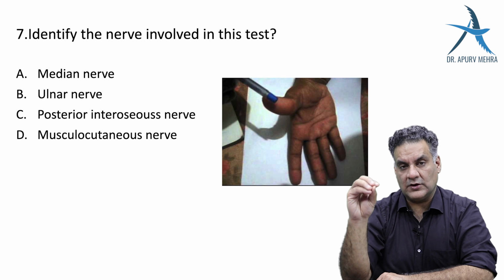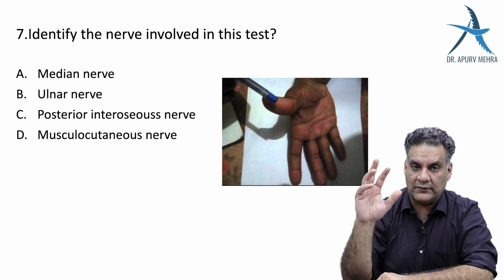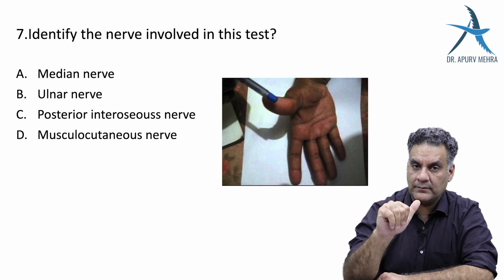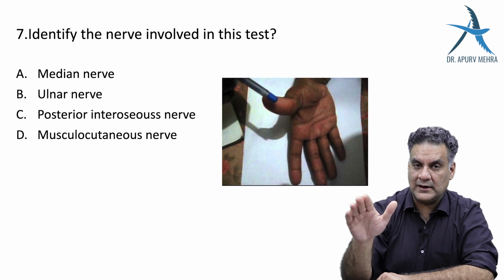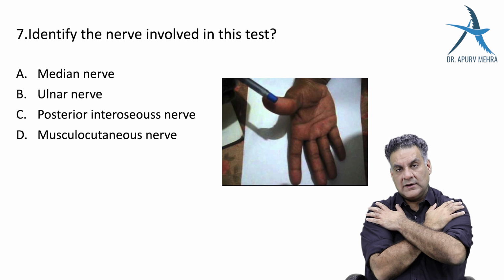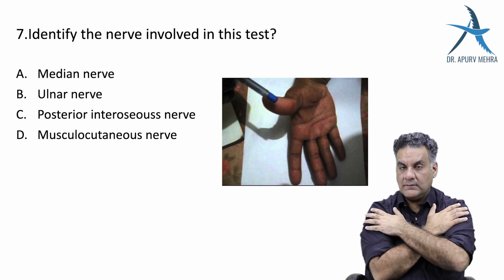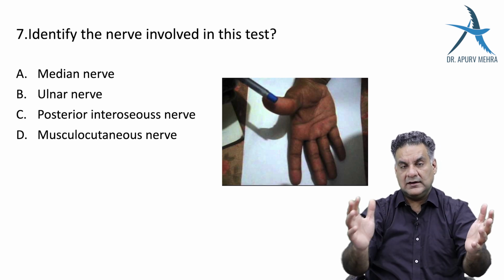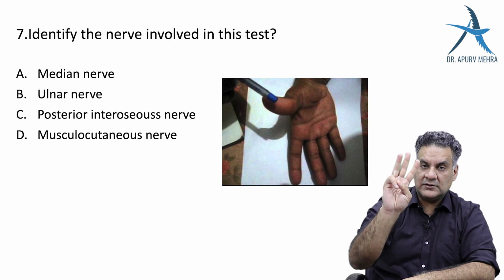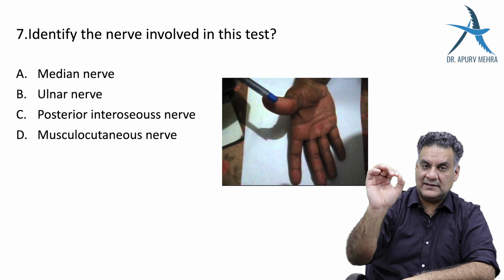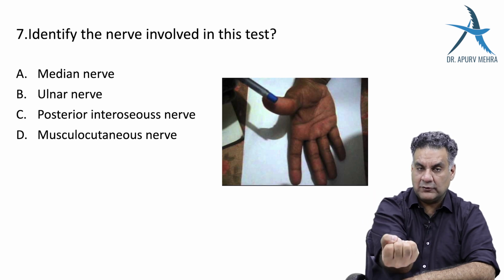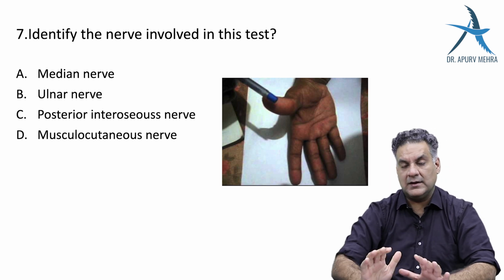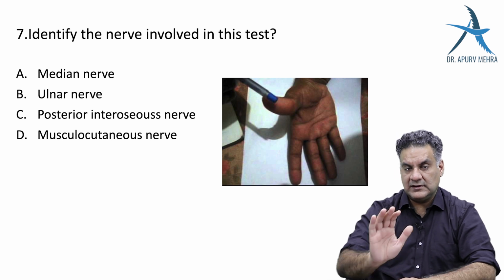The posterior interosseous nerve, which is very close to the head of radius, is principally a motor branch and will lead to finger drop. So there will be finger drop. So if I look at classical presentation, around the shoulder axillary nerve, deltoid gone, there will be regimental badge area sensory loss. Musculocutaneous nerve again supplies three muscles: biceps brachii, the chief supinator of the forearm; brachialis, the principal flexor of the elbow; and coracobrachialis. So these three you must remember.